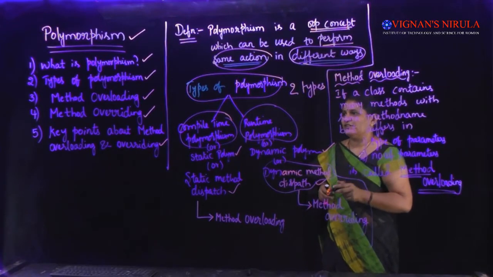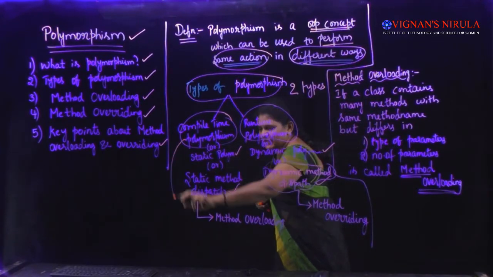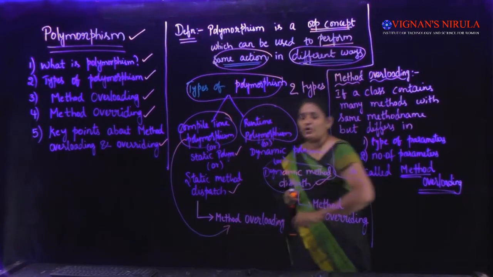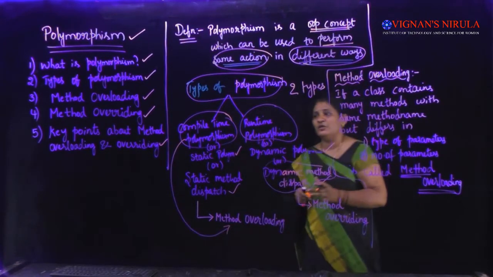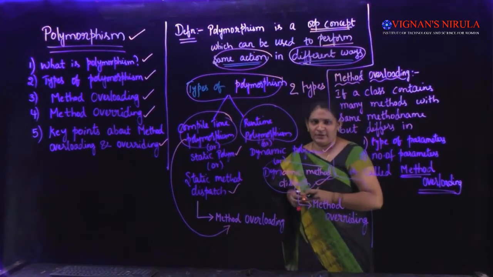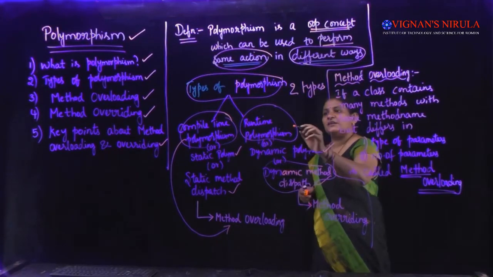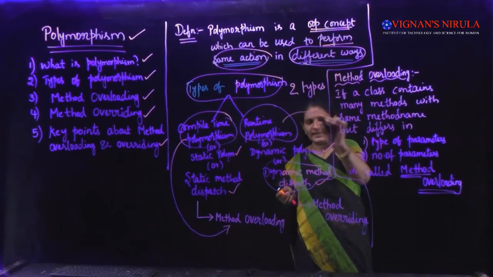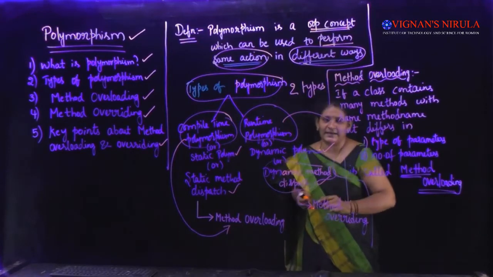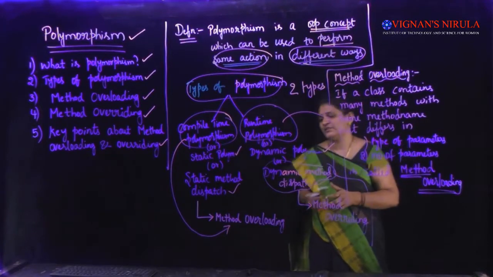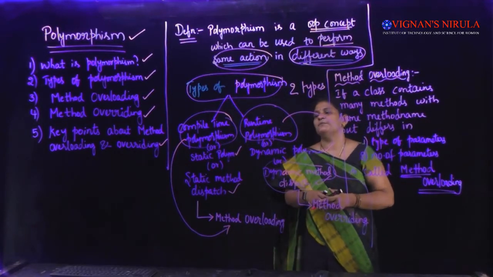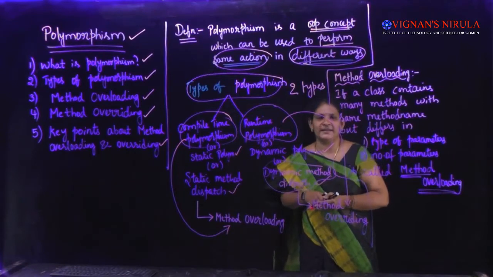Before that, compile time polymorphism can be achieved by a concept called method overloading. Method overloading is a suitable concept to achieve compile time polymorphism. Similarly, the best example for runtime polymorphism is method overriding. Method overriding is the best example for runtime polymorphism, and method overloading is the best example for compile time polymorphism.